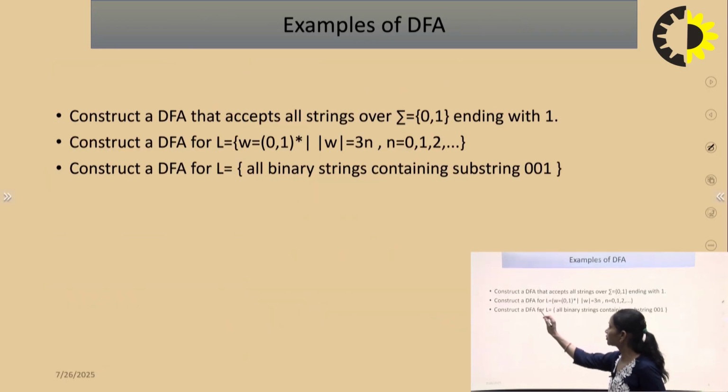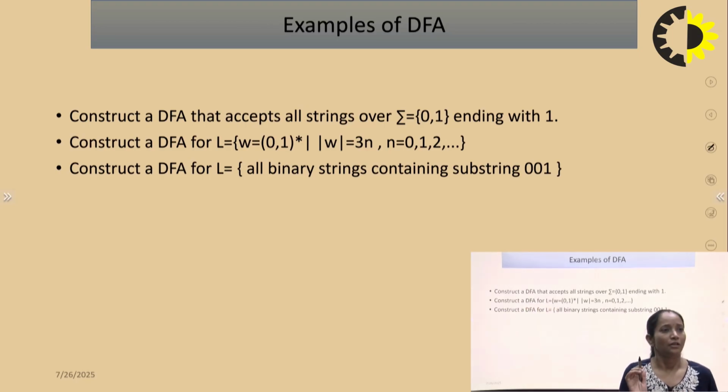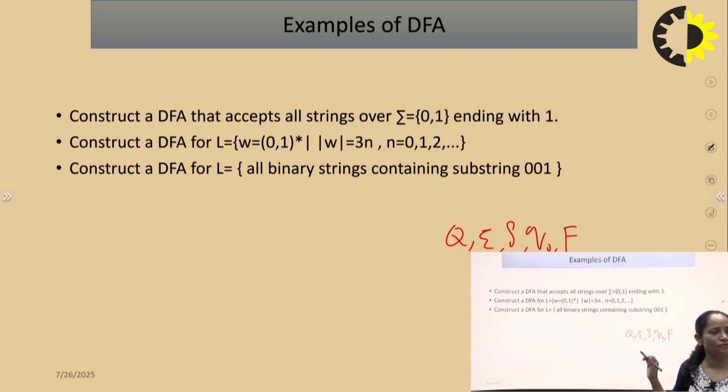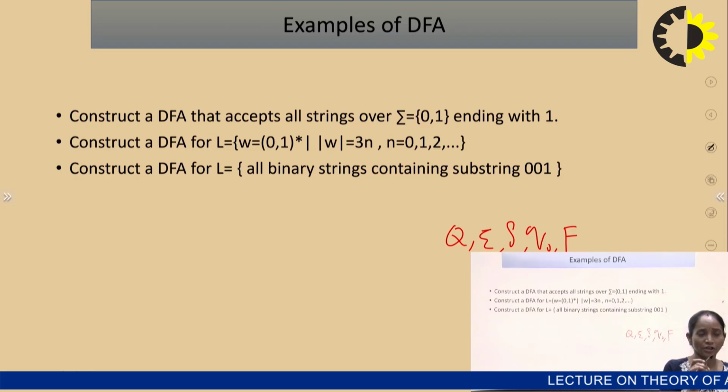I am repeating this again for the construction of DFA. What is DFA? DFA is a collection of 5 tuples, that is Q, sigma, del, Q naught and F, where capital Q is the set of states, sigma is the set of input symbols, del is the transition function, Q naught is the initial state and F is the final state. DFA means deterministic finite automata, so the transition defined is unique for every input symbol.